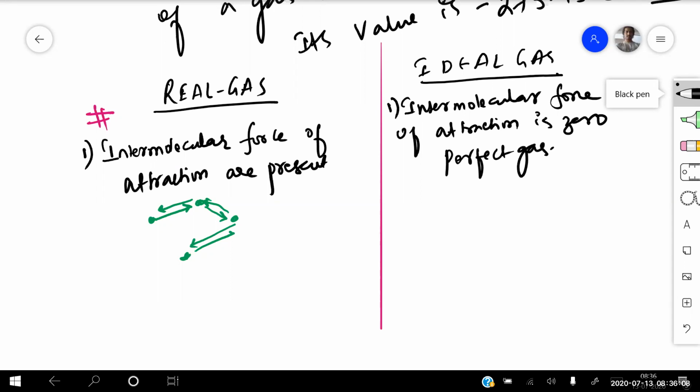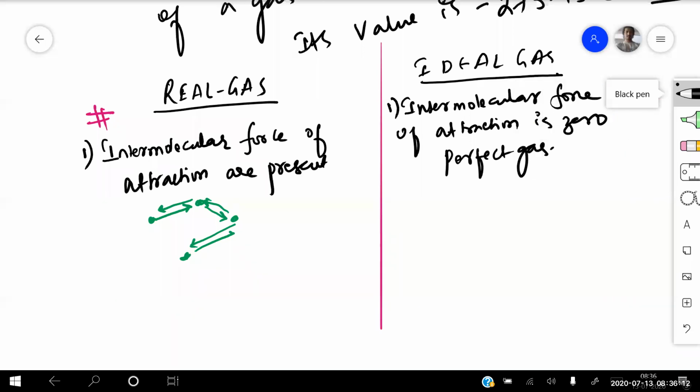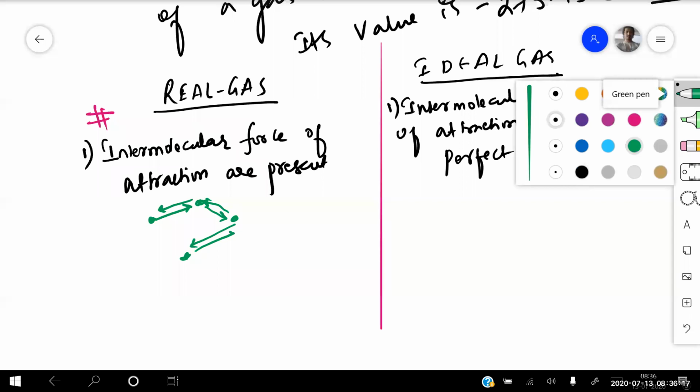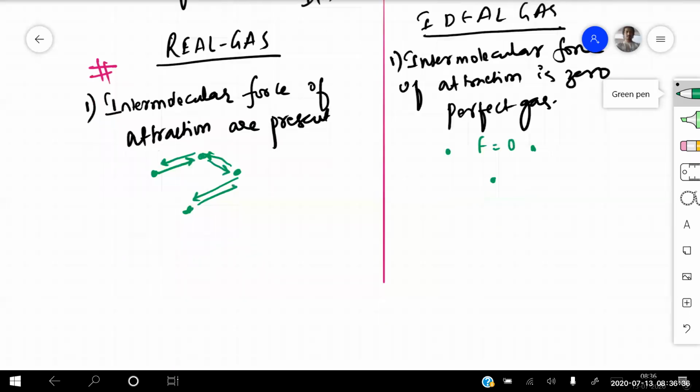In the universe, we don't have such types of gases, but we make an assumption that if we call something perfect, what should be the condition? Intermolecular force of attraction between them must be equal to zero. So if I take one molecule here, one molecule here, the force between them is how much? Zero. That is the difference between the real gas and ideal gas. Real gas is the gas in which intermolecular force of attractions are present, and ideal gas is the one in which intermolecular forces are absent.